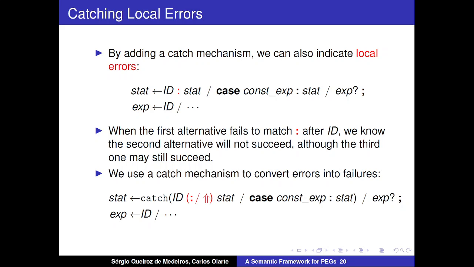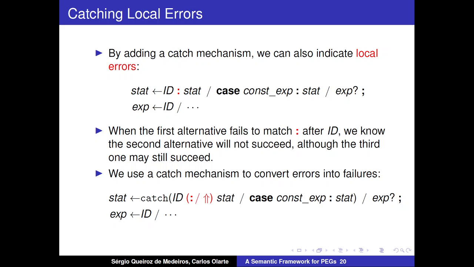So in case you fail to match the colon after the ID in the first alternative, you want to avoid trying to match the second alternative, but we still want to match the third alternative. So we will put a catch mechanism around the first two alternatives. In case you fail to match the colon, you throw an error, so the second alternative will not be tried. The catch mechanism will convert this error into a regular failure, so you try the third alternative of a statement.